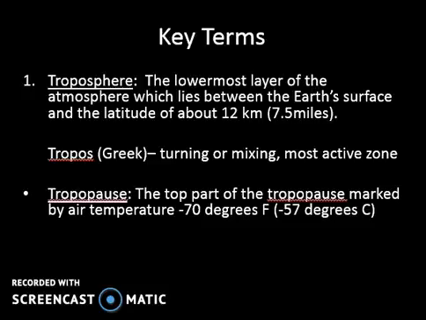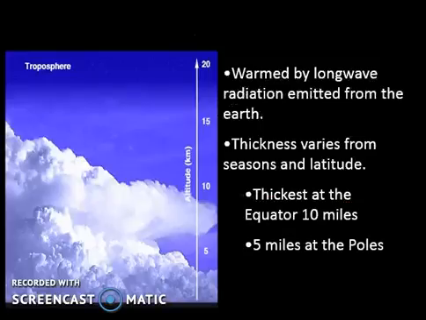So that's the troposphere. We have a layer that sits on top of the troposphere, and we identify it as the tropopause. As you are going to notice, when we start identifying layers, there's always going to be a layer and then there's going to be a pause. The troposphere is the layer of mixing, and the tropopause is a layer above the troposphere where there's no change in temperature, but there's change in altitude. The tropopause is marked by an air temperature of negative 70 degrees Fahrenheit.